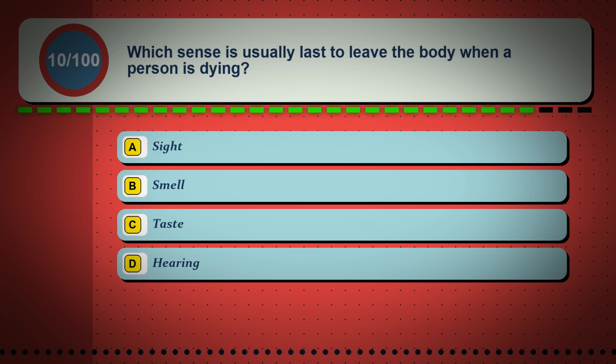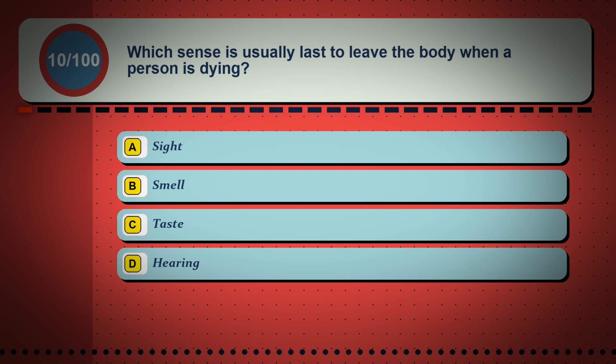Question 10. Which senses usually last to leave the body when a person is dying? Option A, sight. Option B, smell. Option C, taste. Option D, hearing.